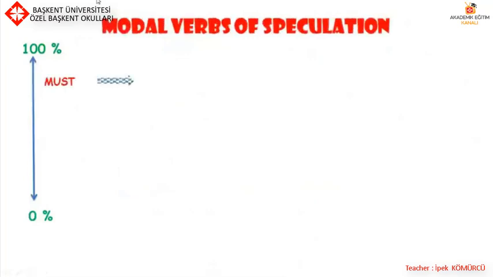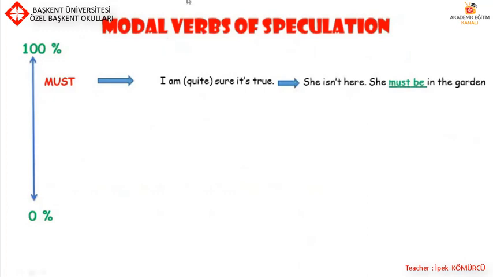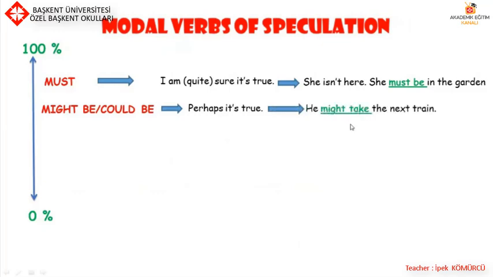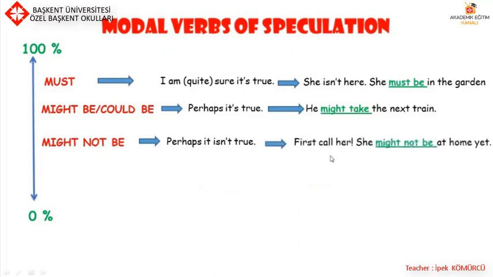Must. I am sure it's true. For example, she isn't here, she must be in the garden. Might be or could be. Perhaps it's true. For example, he might take the next train. Might not be. Perhaps it isn't true. For example, first call her. She might not be at home yet.